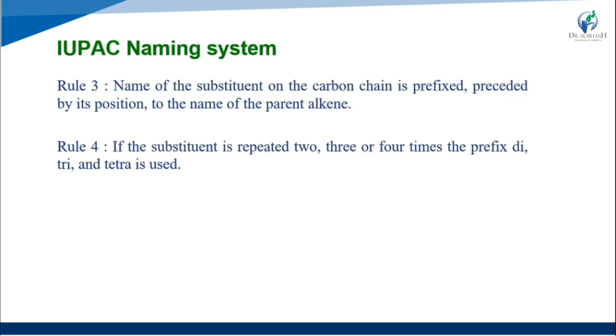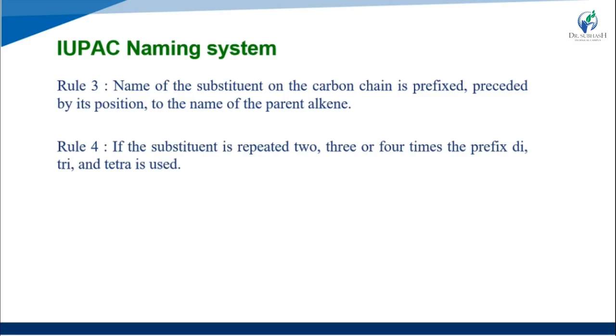Then rule number 3 of the IUPAC naming system: the name of the substituents on the carbon chain is prefixed, preceded by its position, to the name of the parent alkene.